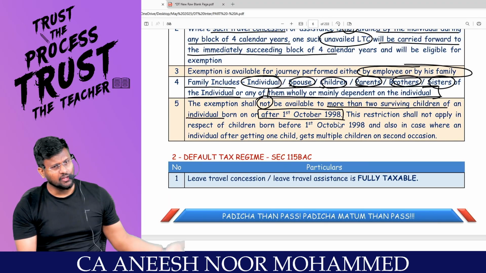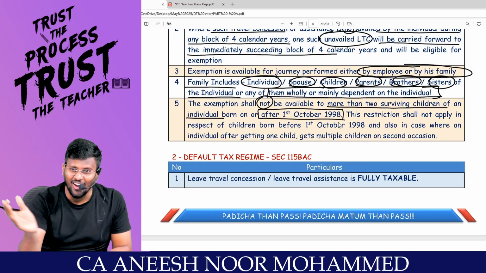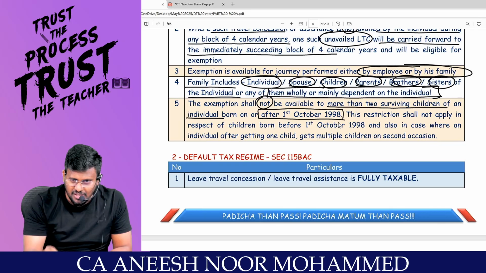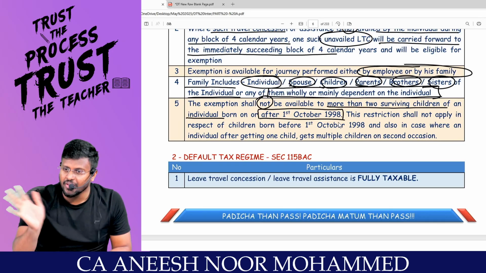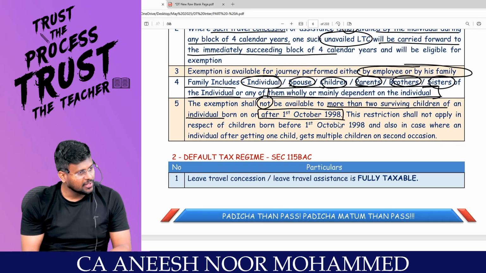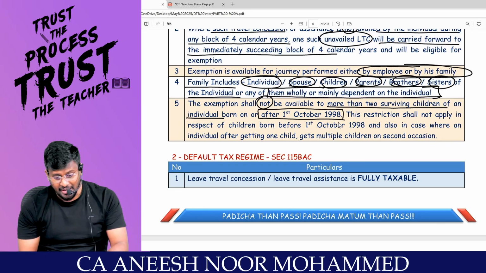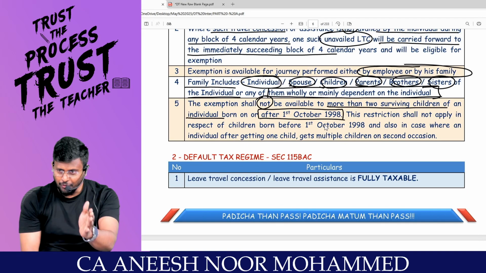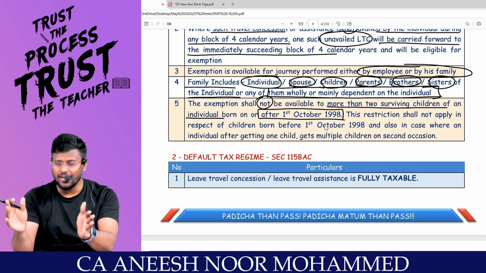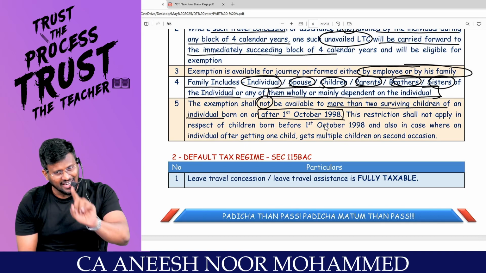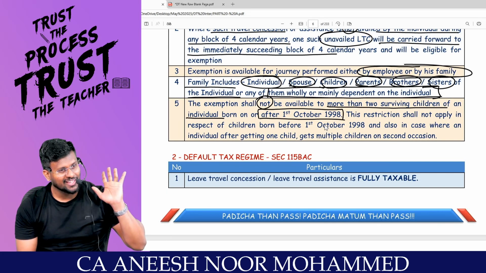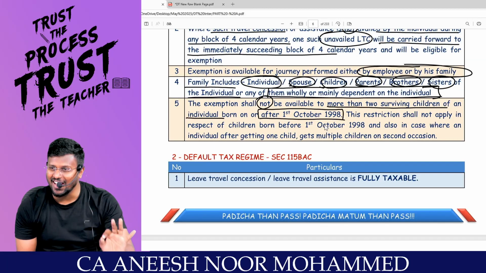Sir, if you are having 5 children and you bring all 5 children on the tour and say that you want exemption under 10 subsection 5, what is the Act saying? It will not be allowed. Are you really with me? They made a cutoff of 1998. So before 1998, if you have 5 children, no problem. After 1998, you should control yourself. You should not have more than 2 children.